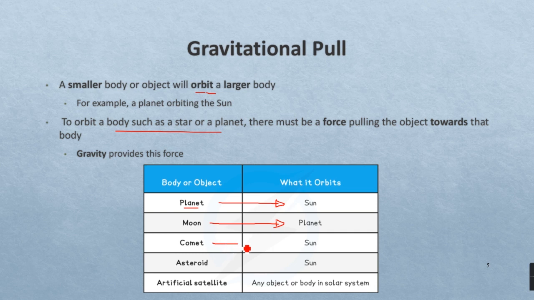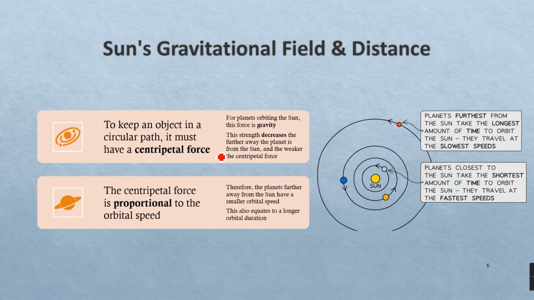Comets orbit the sun as well in an elliptical orbit, and asteroids also orbit the sun in the asteroid belt. If we launch artificial satellites, they will orbit the planet or the object that we launched them near in the solar system.